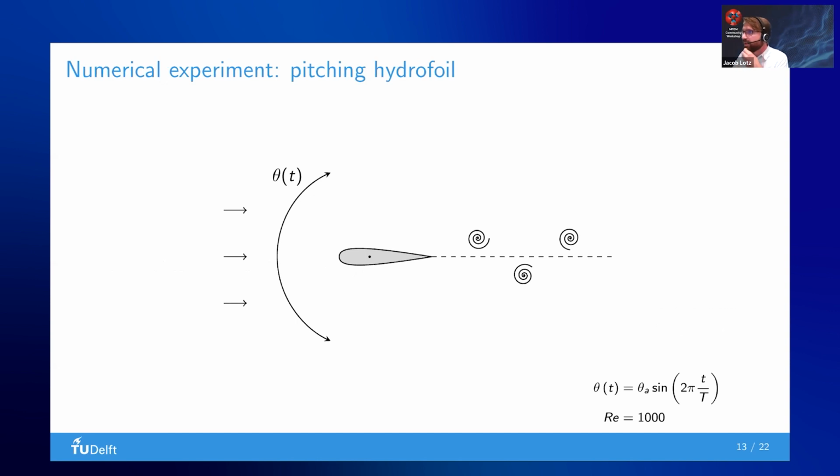I'll now show a numerical experiment of this framework. We are going to look at periodic flow about a pitching hydrofoil. Pitching is basically rotating around its center of mass. This is going to be a sinusoidal motion, at a very low Reynolds number, because it will be a bit easier to solve.